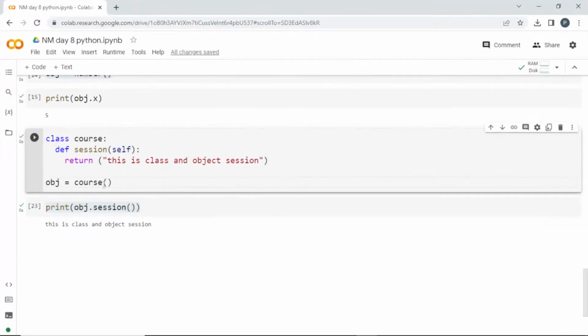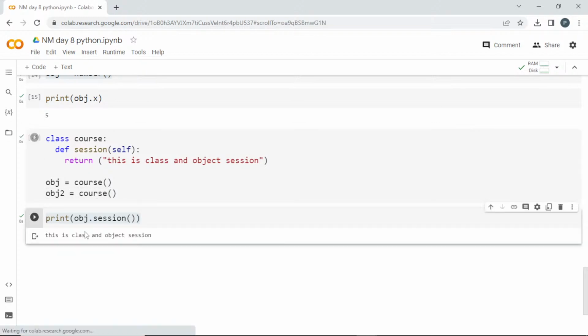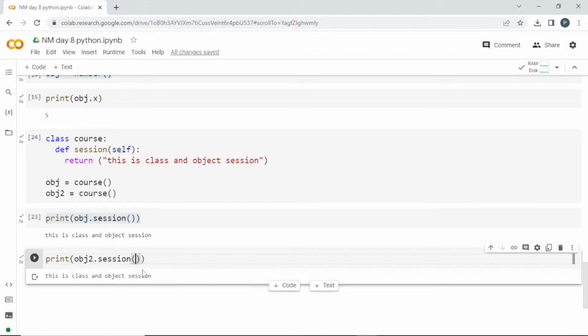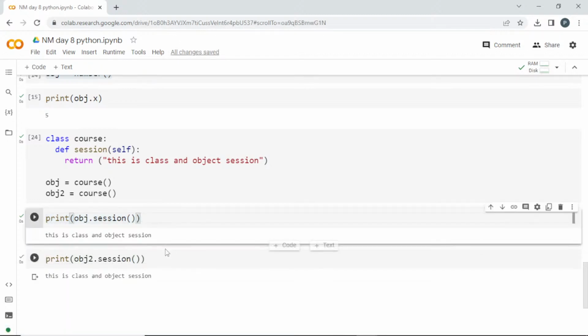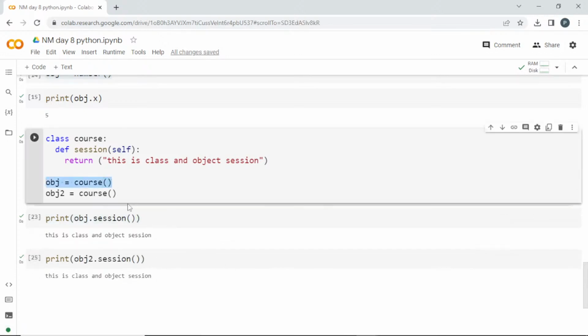See here, I am using object obj, right? I can create another object, obj2 is equal to course, I have to give the same name. I can run this. Then I will print obj2 dot session, so with this also I can access something inside. This is class and object session, so the same output will come. So what does this mean? This will be one instance and this will be another instance. When you pass this self here, this object will be passed as an argument here. In the place of self, the object will be passed there. That's the meaning of self.